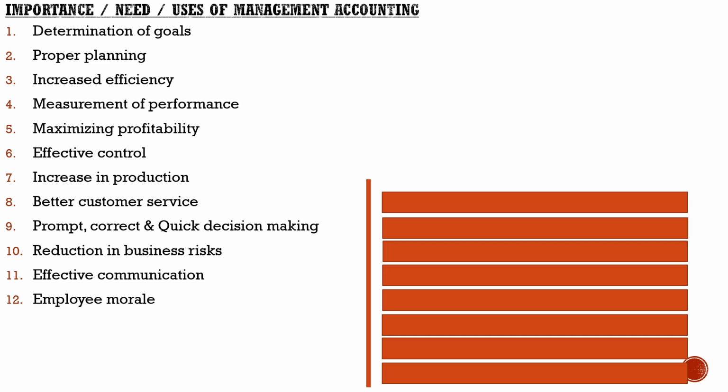Next one, employee morale. We all know what is meant by morale. Morale of the employees can be created and sustained through attainable standards, practical budgets, and incentive schemes. In management accounting there will always be setting or planning of standards, and on the basis of standards actuals are measured.